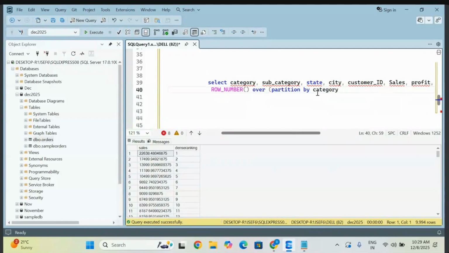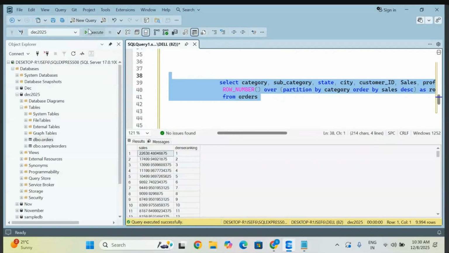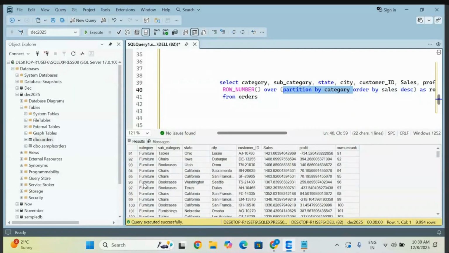Don't give a comma. You can take any sales or whatever you want to take. ORDER BY sales, you can give descending order, and you must give an alias name here, like row number rank. Then from the table that you are taking. This is simply how you write it. Go and execute it. Now you will get all of it, partitioned based on your category. Observe, all similar items are at one place, giving you the rank for that.